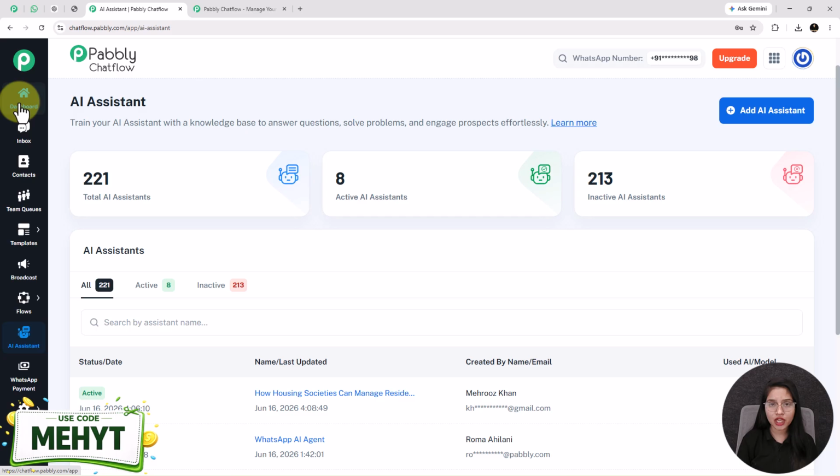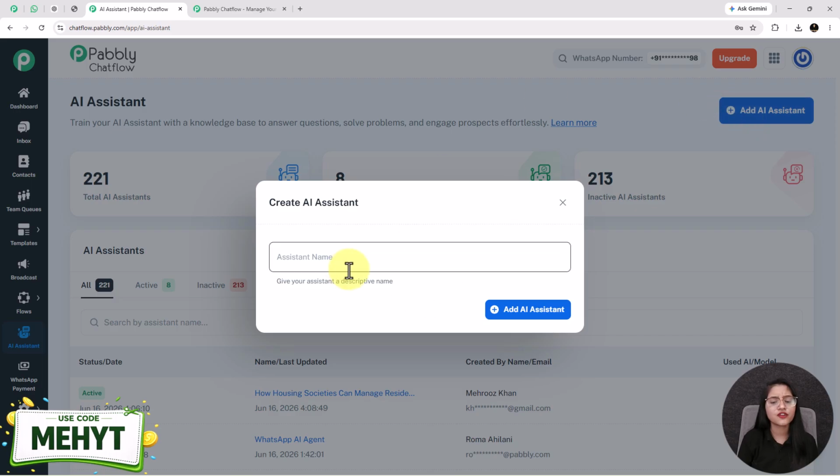dashboard of Pabbly Chatflow. Once you reach there, on the left hand side, you will see multiple features. You need to come towards this AI assistant feature, and this AI assistant page is going to appear in front of you. Here you can train your AI assistant with a knowledge base to answer common questions. For creating a new AI assistant, you have to click on this plus add AI assistant button and give your AI assistant a descriptive name. After that, click on this plus add AI assistant button.